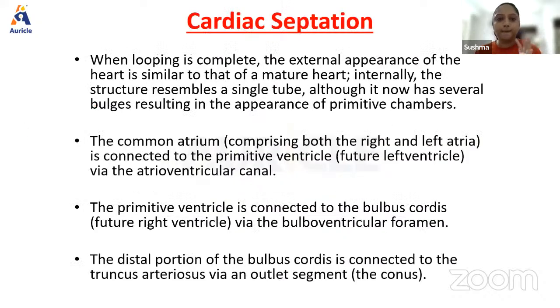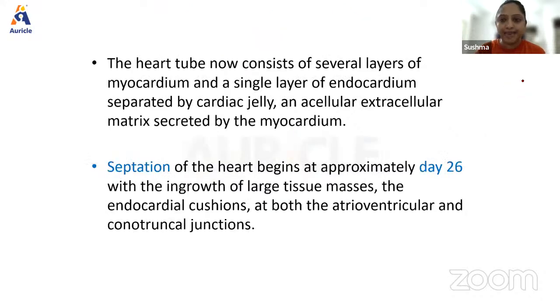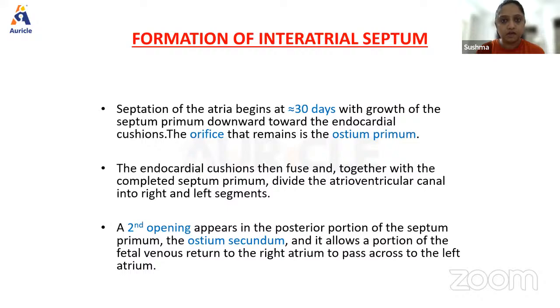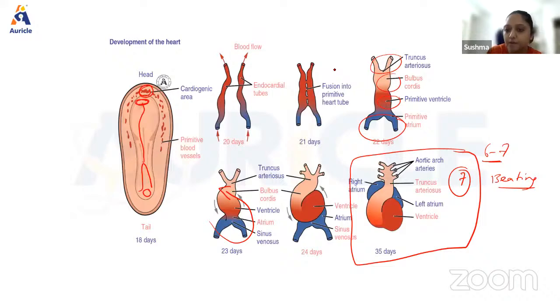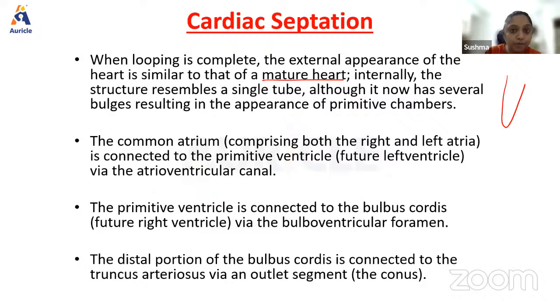Let's look at the cardiac septations. Okay. When I talk about cardiac septations, what do we have? We have two things. One is the intra-atrial. Okay. We have the cardiac septation. When the looping is complete, the external appearance of the heart is similar to that of the mature heart, as you can see here in this diagram. Look at this particular picture, right? It looks the same, but internally it is still a single tube.